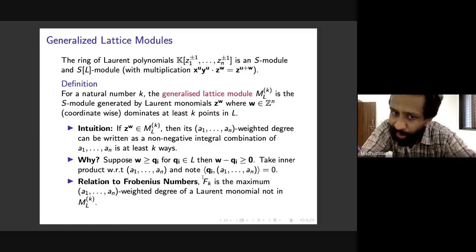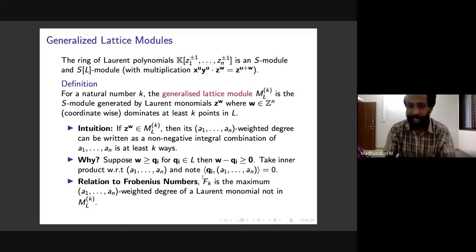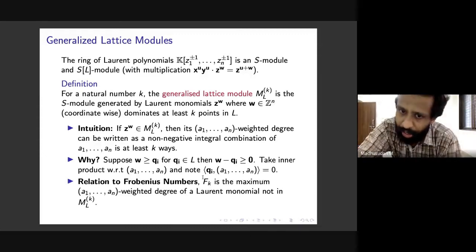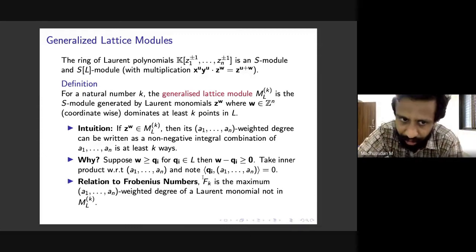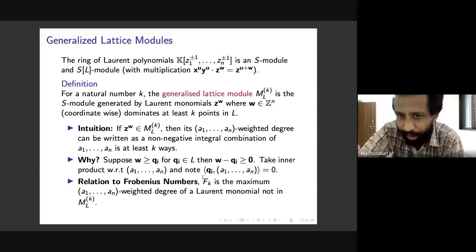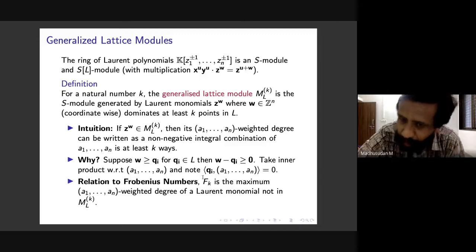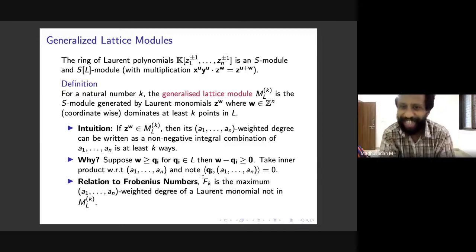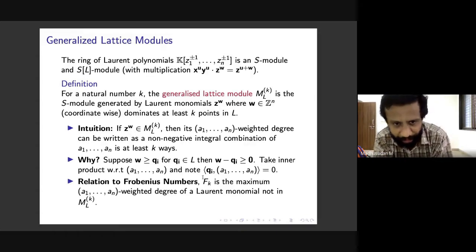If you put this together, you will see that each lattice point gives you one expression for writing the weighted degree of w, or z to the w, as a non-negative integral combination of a1 to an. It's really just the definition. In slide talks, it's a little tricky to follow all these little calculations. On a blackboard, it's easier, but it's just a little calculation. I think most people followed it anyway, but in case you haven't, you can just check.